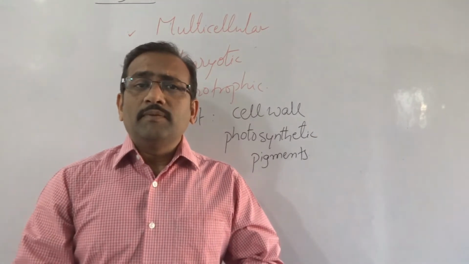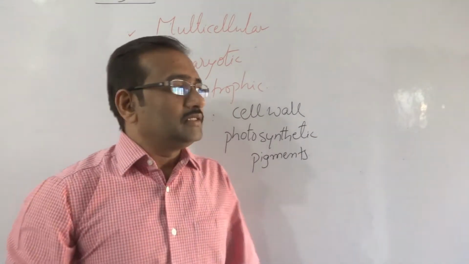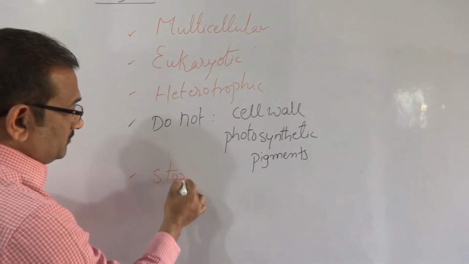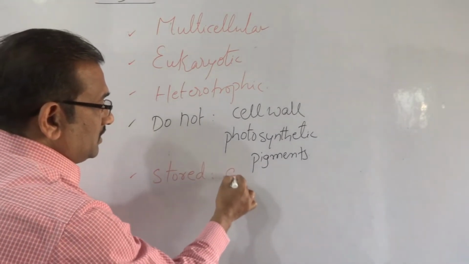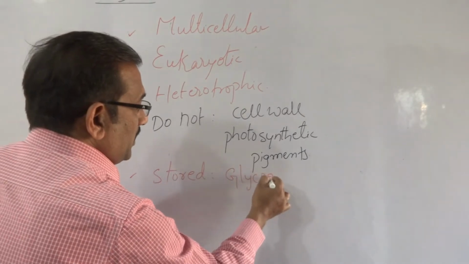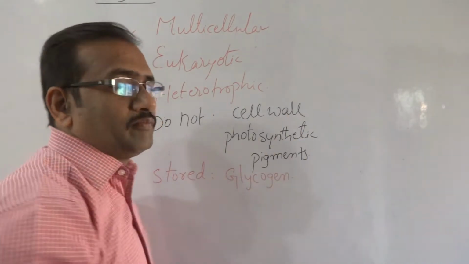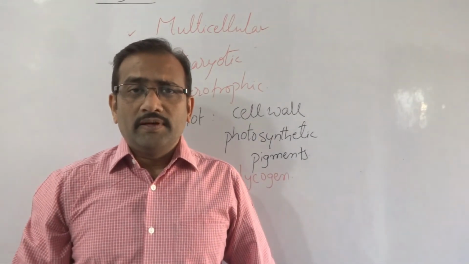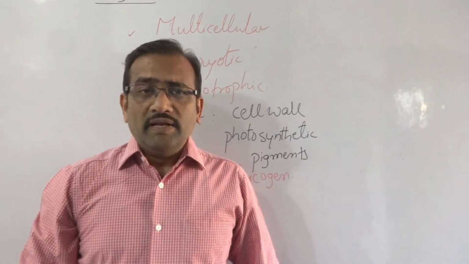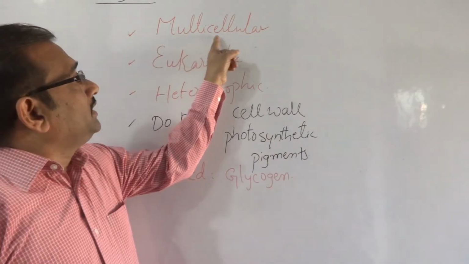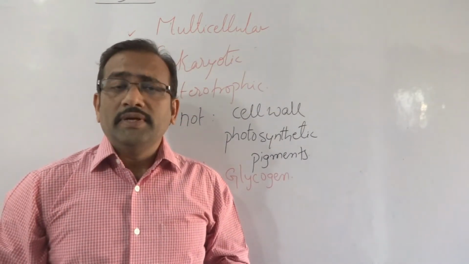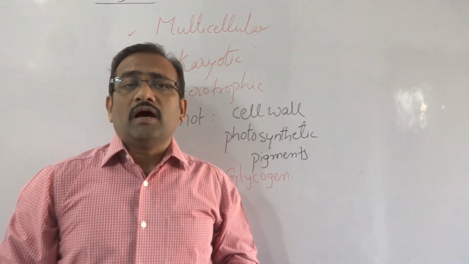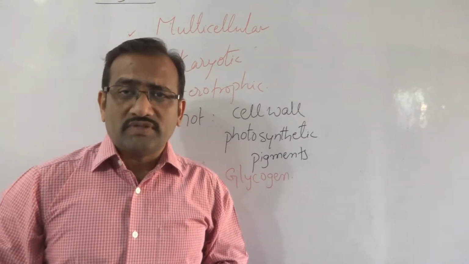Another major important property is the stored food material, which is in the form of glycogen. So glycogen is the reserved food material in the kingdom Animalia. Multicellular in nature means kingdom Animalia organisms are made of a large number of cells.